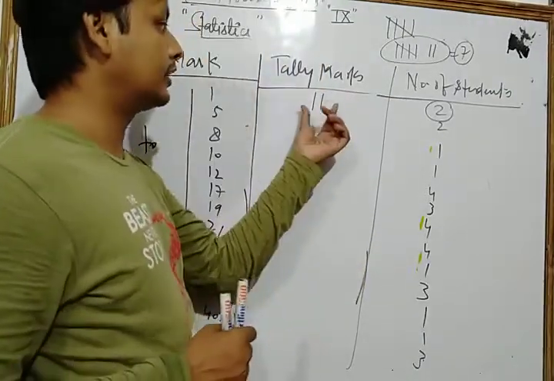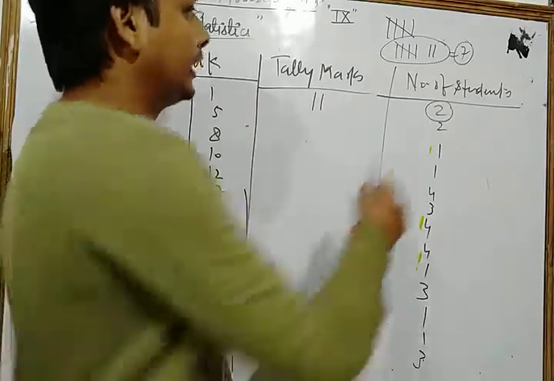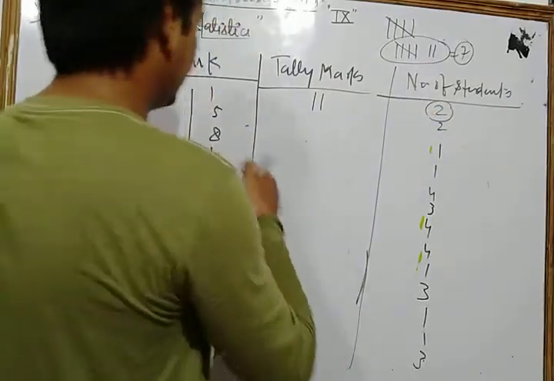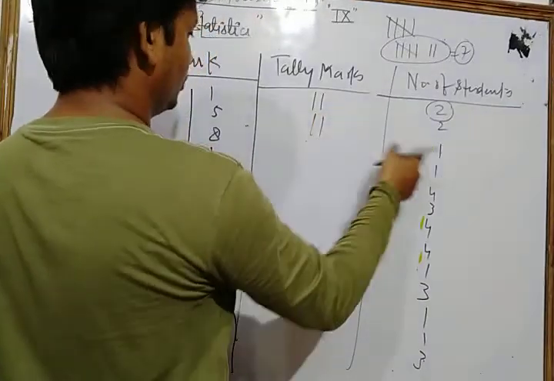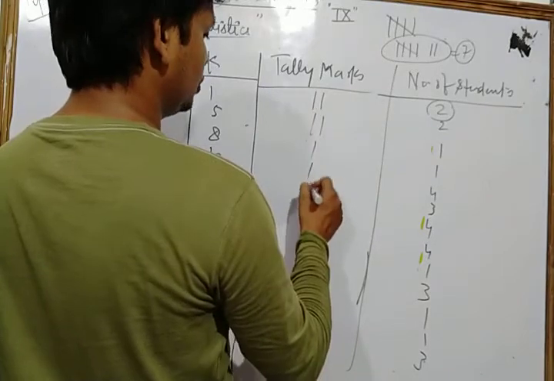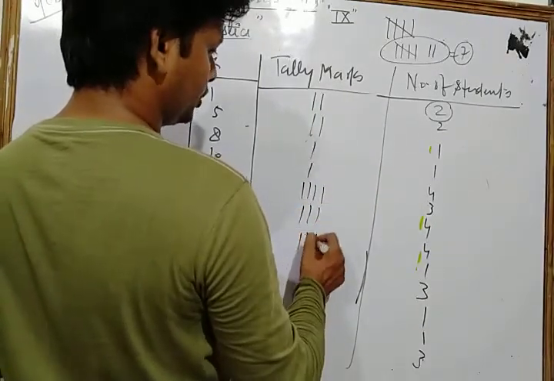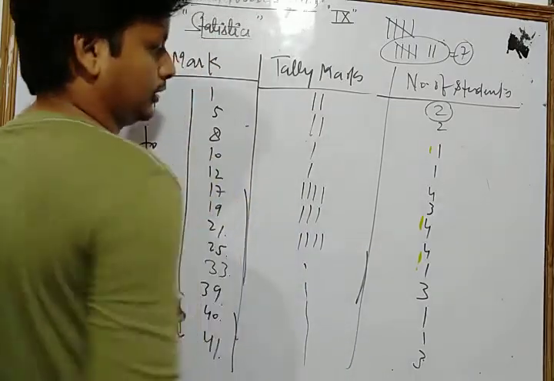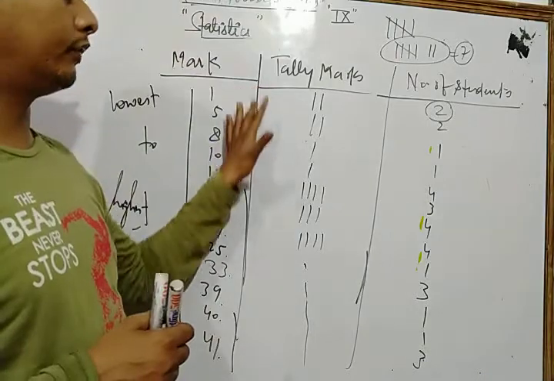Dear students, after writing the tally marks, how many students got 1 mark? That is 2. So in the third column we write 2. And suppose 2, how many students got 2? That is 2. Then 8, 1; 10, 1; 12, 1; then 1, 2, 3, 4 and so on. Okay, so dear students, this is the tabulation of data.